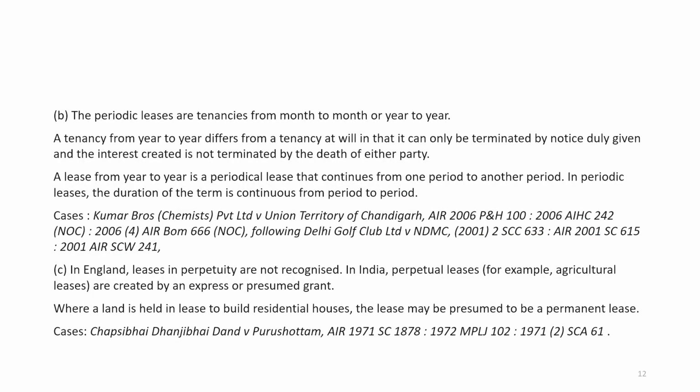Periodic leases are tenancies from month to month or year to year. A tenancy from year to year differs from a tenancy at will, in that it can only be terminated by notice duly given, and the interest created is not terminated by the death of either party. A lease from year to year is a periodic lease that continues from one period to another period. In a periodic lease, the duration of the term is continuous from period to period.